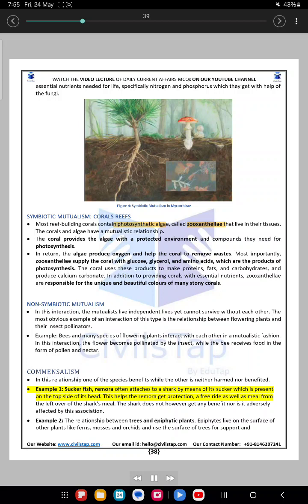Example 1. Sucker fish. Remora often attaches to a shark by means of its sucker, which is present on the top side of its head. This helps the remora get protection, a free ride, as well as a meal from the leftovers of the shark's meal. The shark does not, however, get any benefit, nor is it adversely affected by this association.